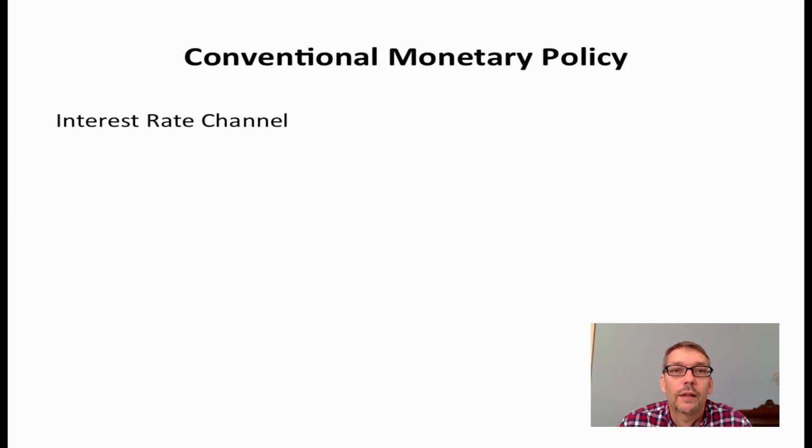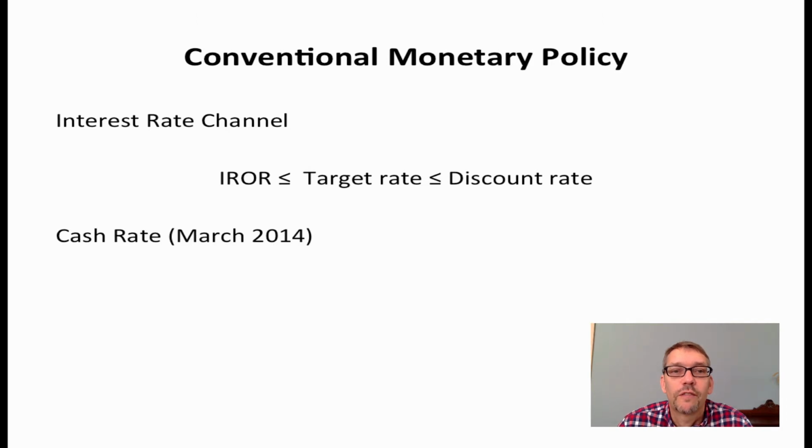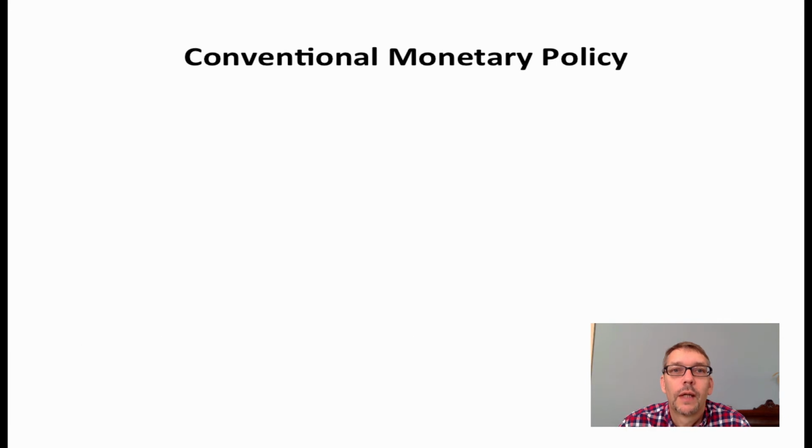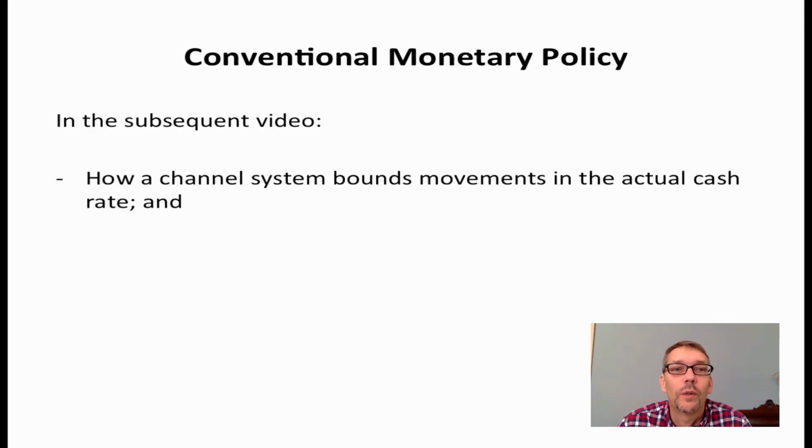Under the interest rate channel, the target cash rate is bounded above by the discount rate and below by the interest rate on reserves. The figures for March 2014 for the RBA are as follows. The target cash rate is 2.5%, while the discount rate is 2.75% and the interest rate on reserves is 2.25%. In effect, the channel ensures that the actual cash rate can never be more than 0.25% above or below the target cash rate.